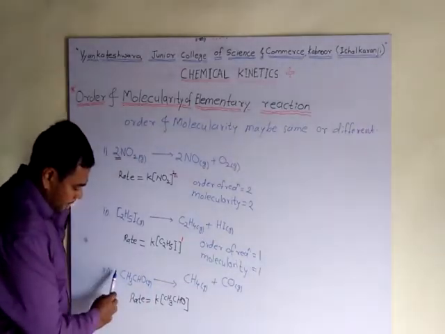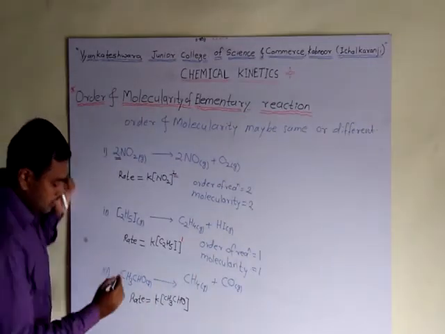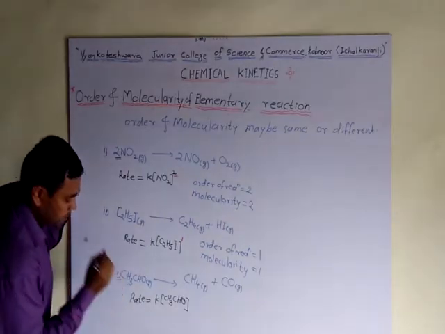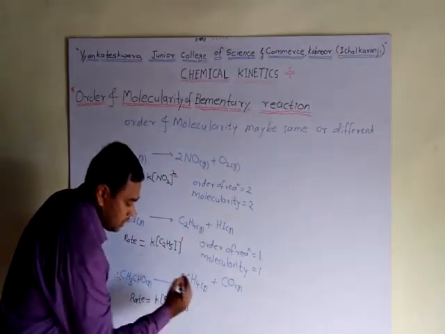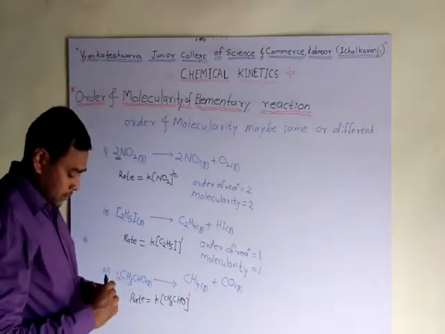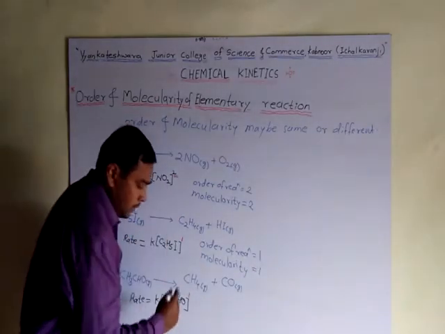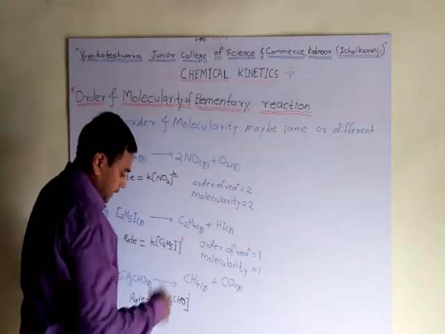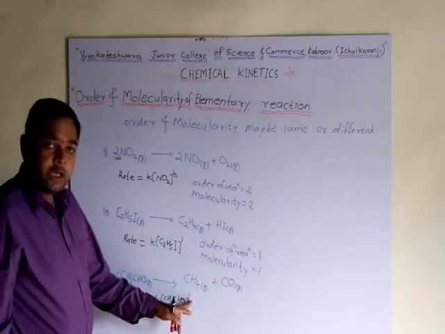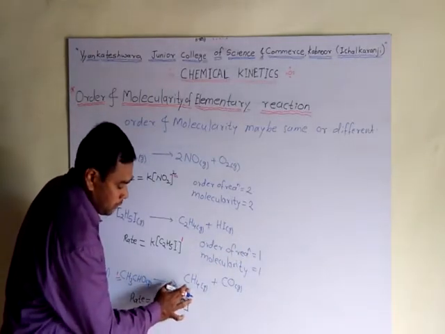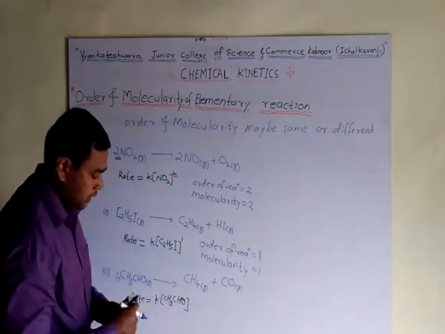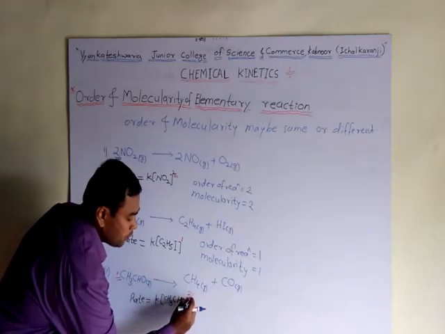From this reaction, the coefficient of the reactant is 1, and the exponent of the concentration term is also 1. But according to the experiment, the order of this reaction is 3 by 2.